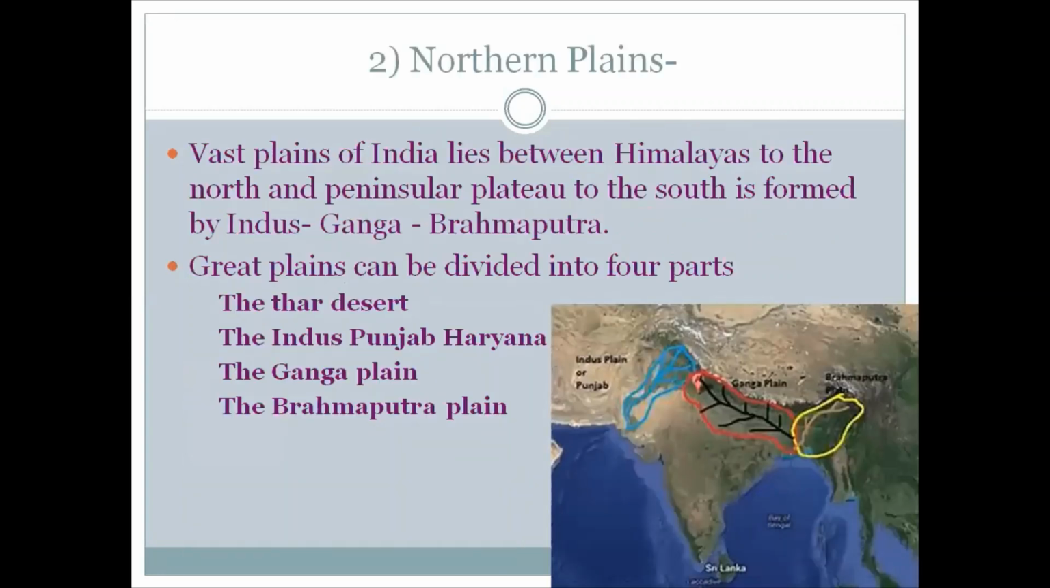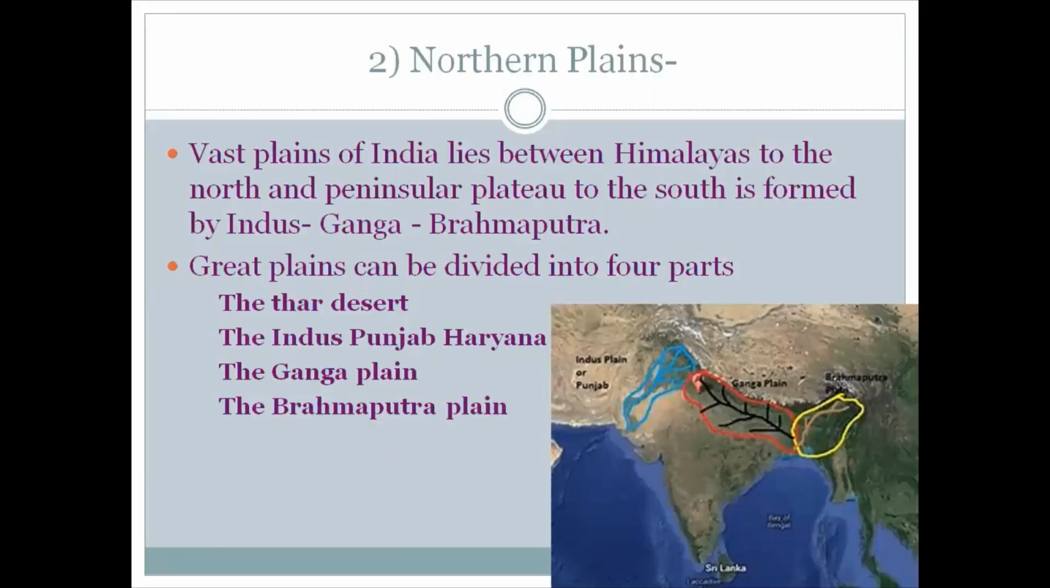Next is the northern plains. The vast plain of India between the Himalayas in the north and the peninsular plateaus in the south is formed by 3 rivers, that is Indus, Ganga and Brahmaputra. This plain is the largest alluvial tract of the world, extending for a length of nearly 3,200 kilometers. This great plain has been divided into 4 parts: Thar Desert, Indus Punjab Haryana plain, Ganga plain and Brahmaputra plain.